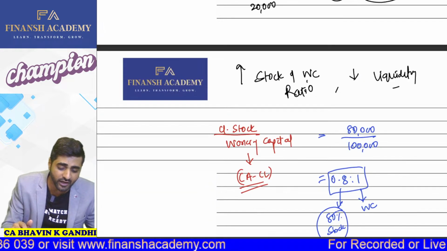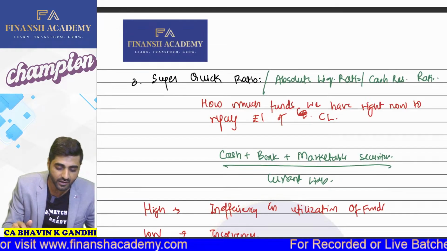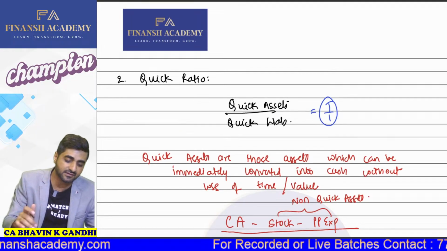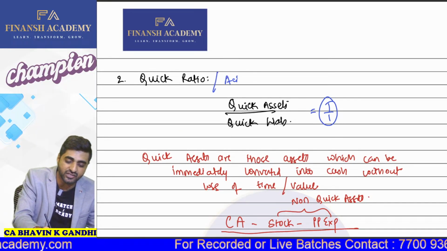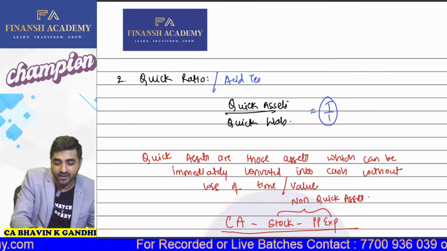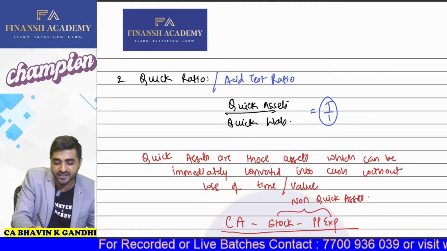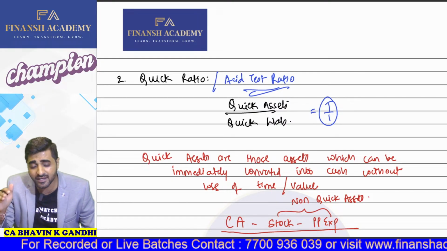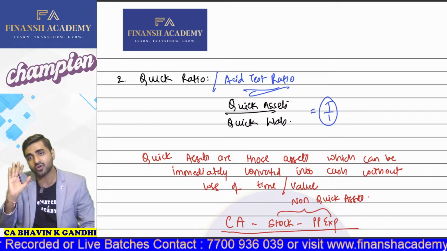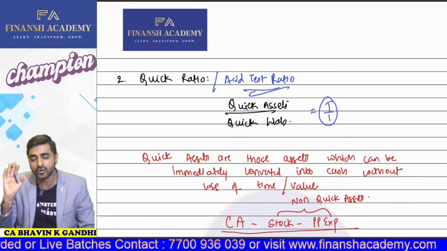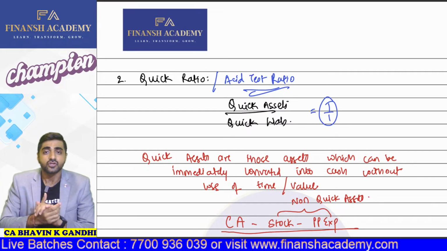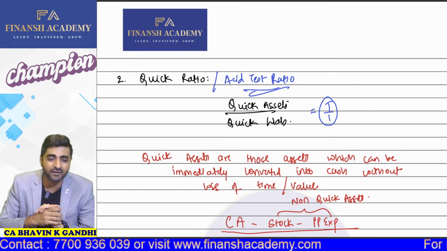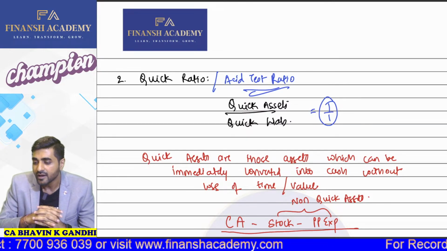Quick ratio, we have different names for that as well. Quick ratio is also known as the acid test ratio. So sometimes they will ask you what the acid test ratio is. It is nothing but your quick ratio which we need to solve. So these are the 7 balance sheet ratios. I hope you all have understood this very thoroughly.